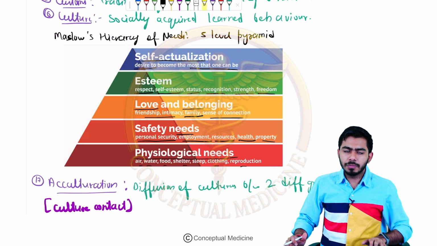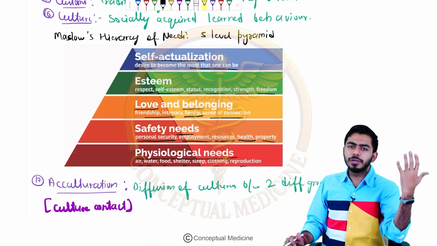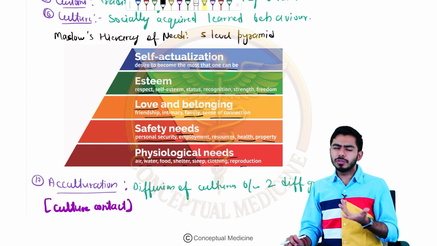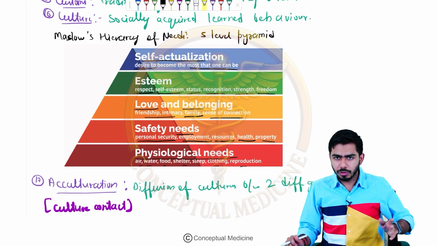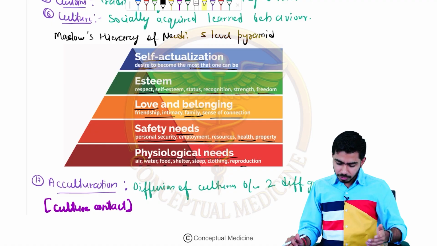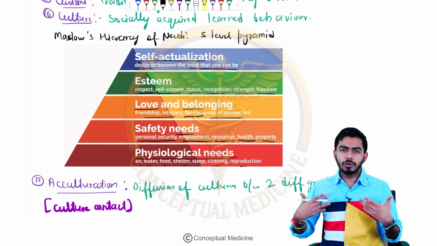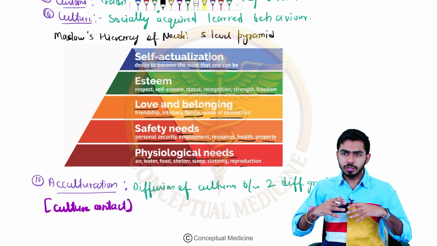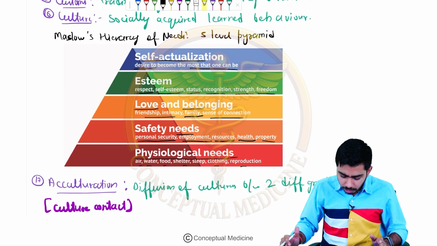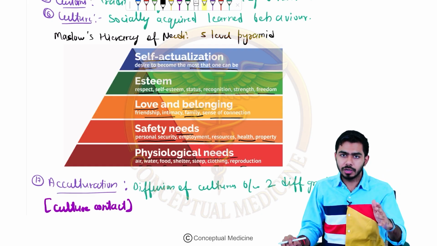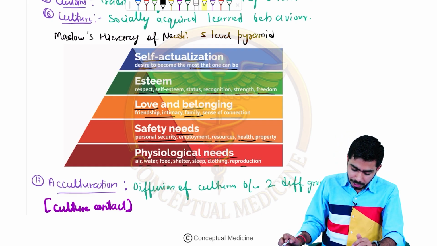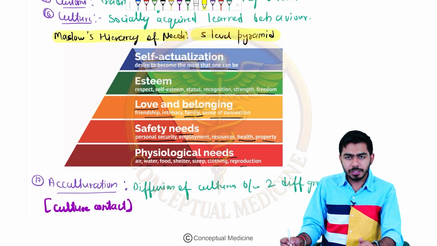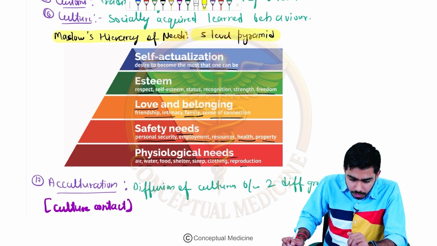That is the thing. So if some person has a job, he's looking for some stability, like the family and all of those things, right? Having affection, girlfriend, boyfriend and all of those things, right? Then after that, we shall be looking for self-respect, ego and all of those things, right? And then after that, I want to be the biggest person, I want to be a successful person, all of these things would be there at the last, right? That is self-actualization. This is Maslow's hierarchy of needs, which is the 5 levels of the pyramid, right? It has been asked, guys, that's why I have discussed it over here, right?